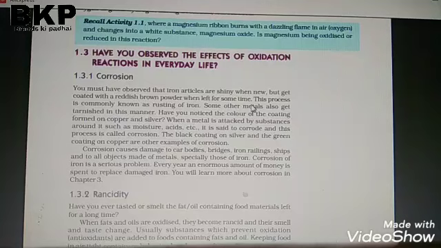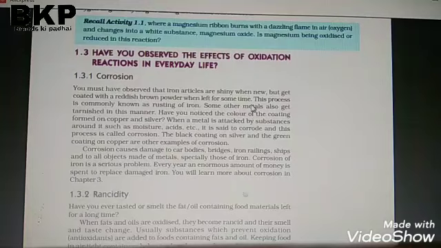This is known as the corrosion of copper. Example: 2Cu plus CO2 plus O2 plus H2O forms CuCO3.Cu(OH)2. Means the copper has changed to copper carbonate, known as the corrosion of copper.